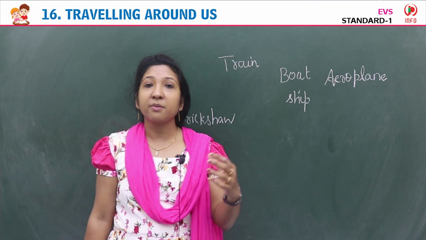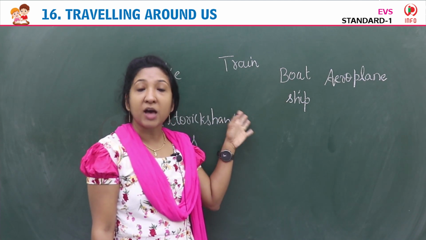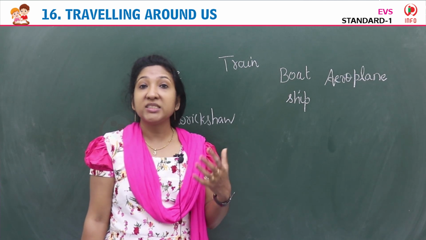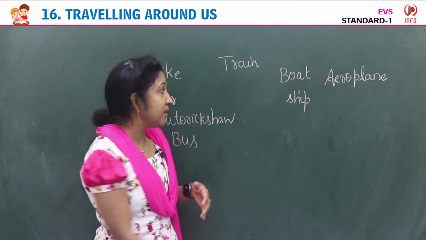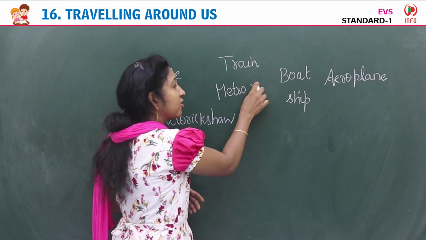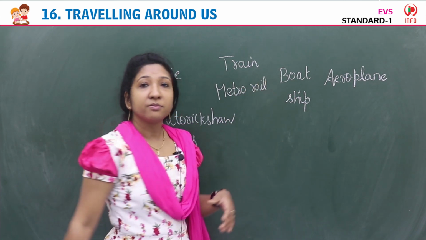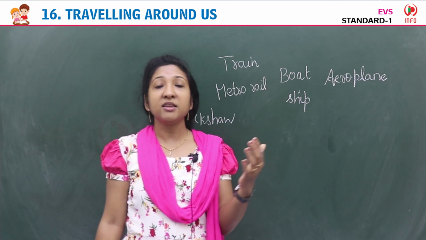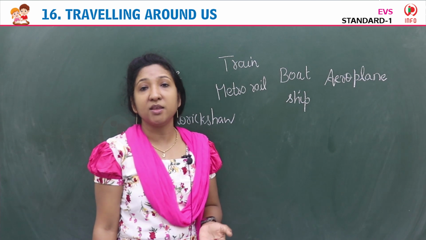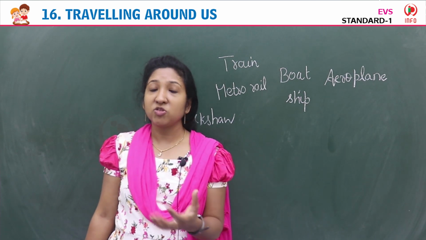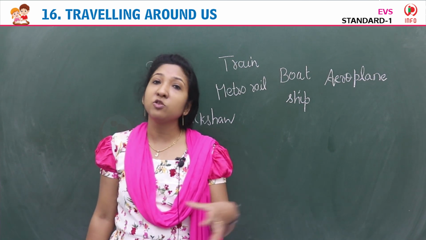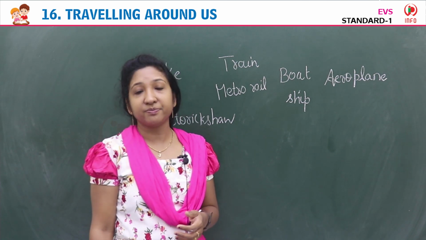On the road, by bike people go, car they go, bus they go. Nowadays, people find it easy to travel in metro rail, metro train or metro rail we say. It can save time. They can reach on time by traveling by metro train. So people use metro train or metro rail to go to their office daily.